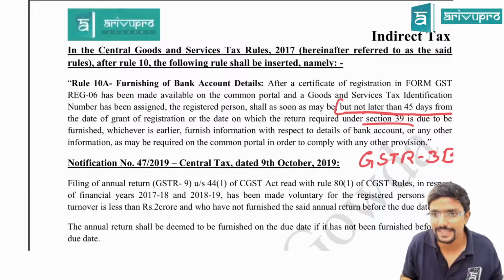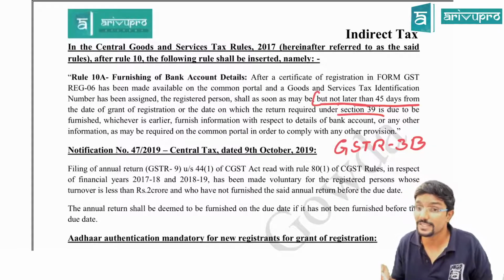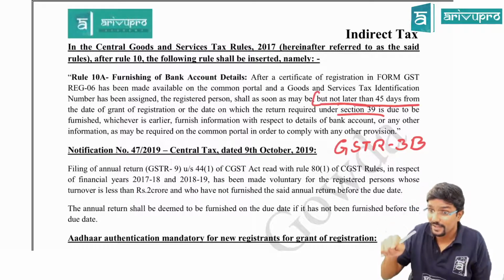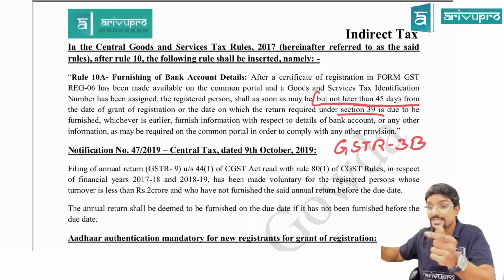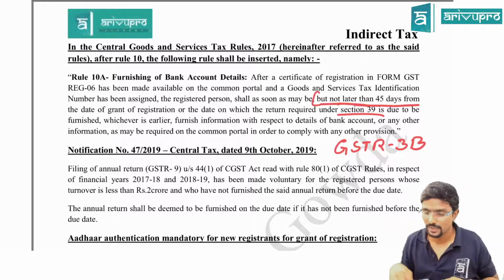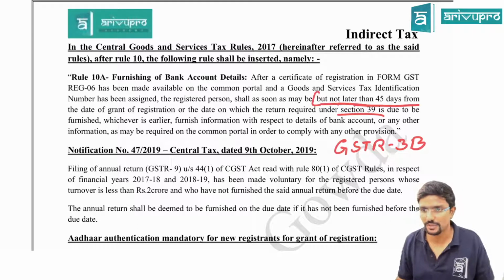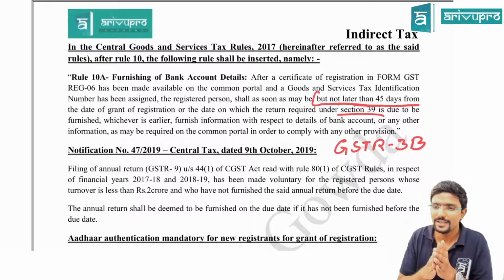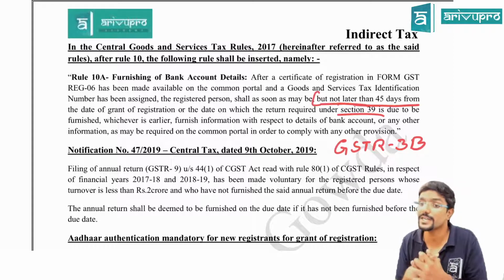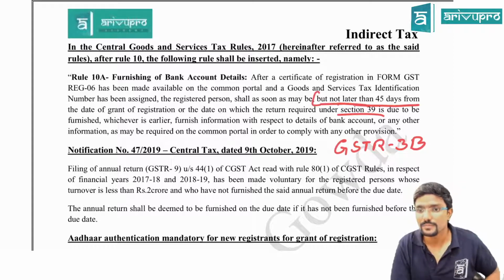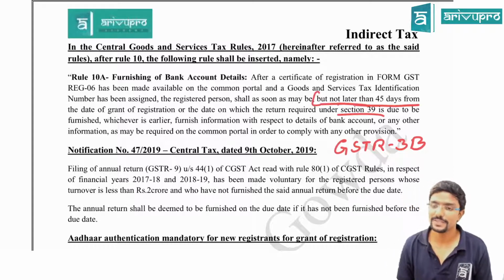But not later than 45 days from the date of grant of registration or the date on which the return is required. See, due date is 20th February. You may file it before that, but still you have to take 20th February only. Because whenever due dates are given, that is the deadline for you to comply with the provisions. But if you are doing something before that, then that will be the actual date. But here we are not supposed to take the actual date. We are supposed to take the due date. Okay. Required under section 39 is due to be furnished.